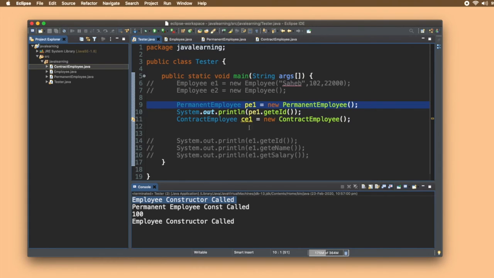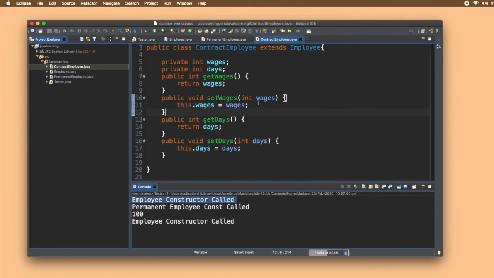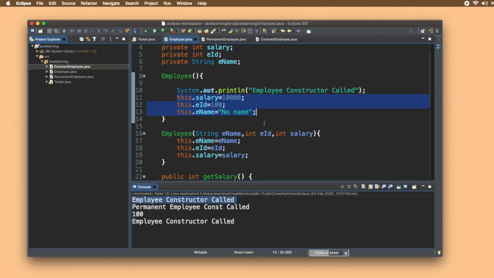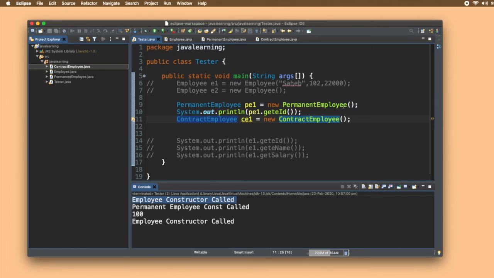For the second statement, we created an object of contract employee. We don't have anything inside the constructor of contract employee. That's why we can't see anything displayed. But the default constructor is automatically given by the JVM, and the default constructor automatically calls the constructor of employee. But using this method, only the default constructor is called. What if I want to give name, employee ID and salary to a permanent employee? To do that, we use the super keyword.